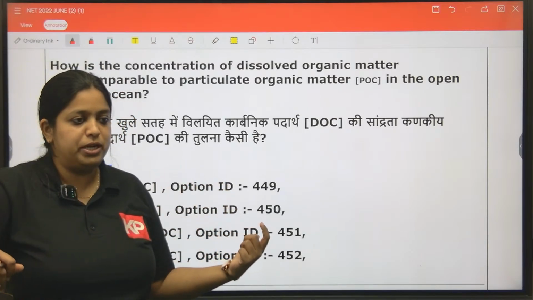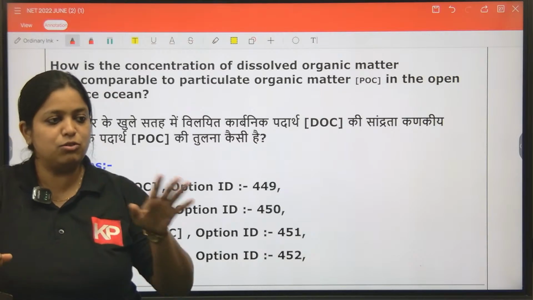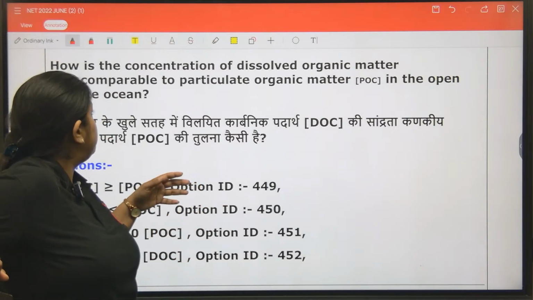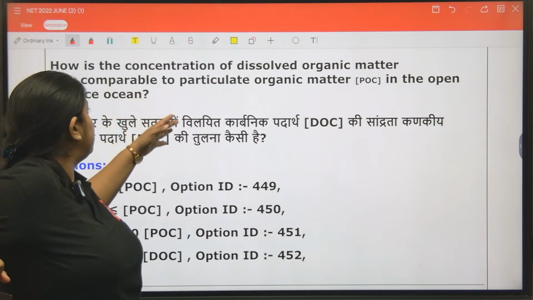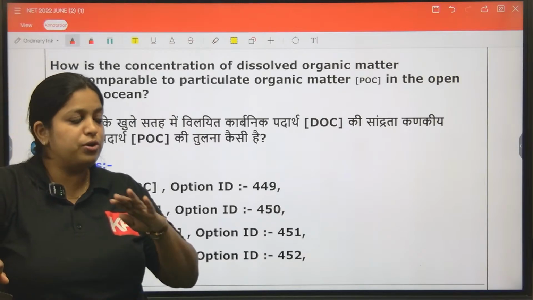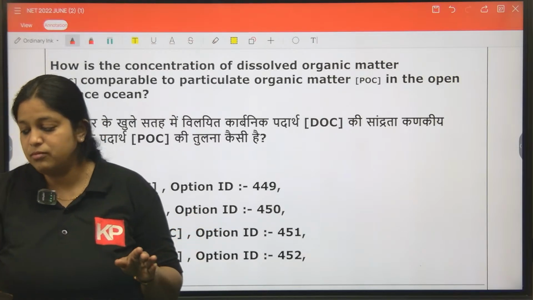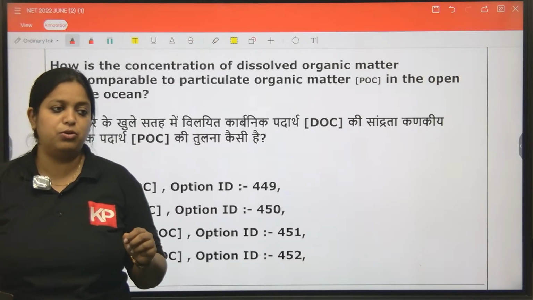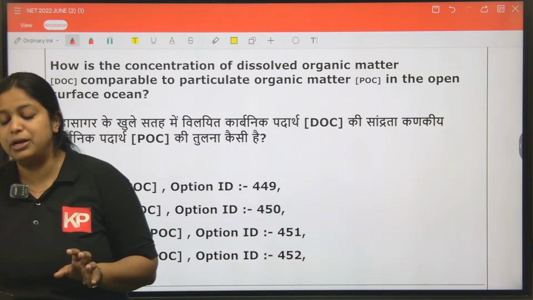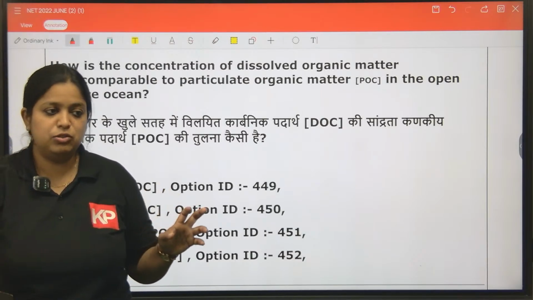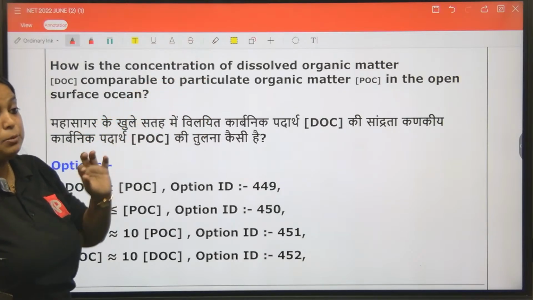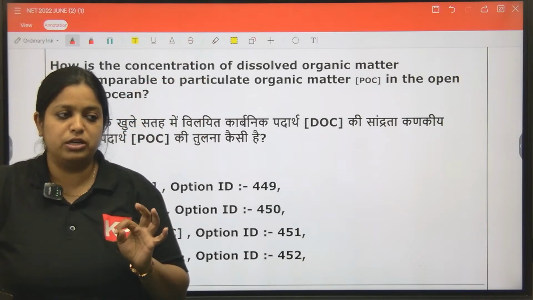Then comes the dissolved matter. Dissolved matter is soluble material. So in the surface ocean, between dissolved organic matter and the particulate organic matter, 90% of the total organic compound is actually in the form of dissolved organic compound. 90% of total organic carbon in the ocean is in dissolved form.